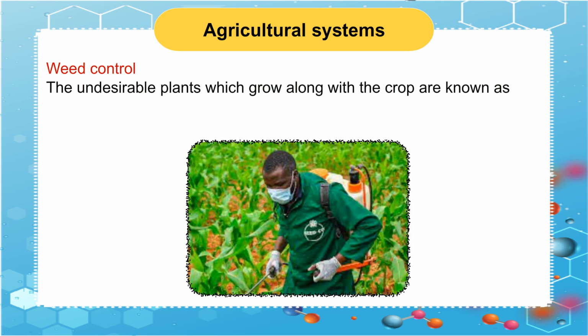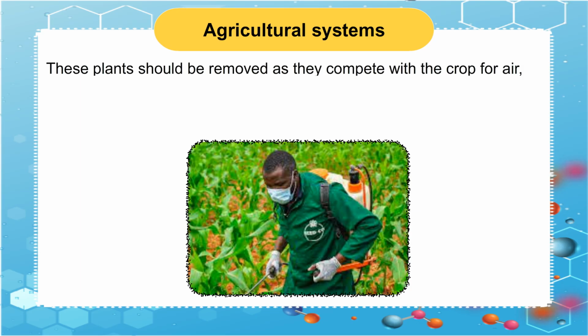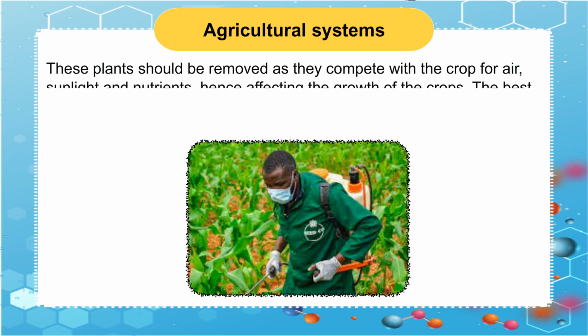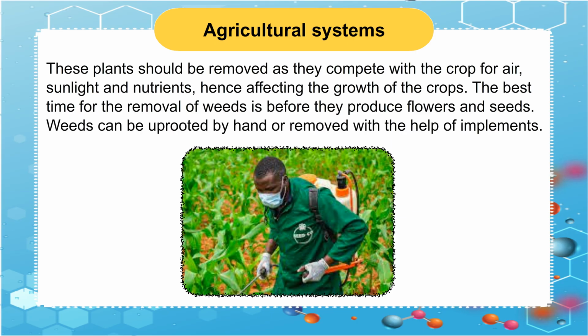Weed control. The undesirable plants which grow along with the crop are known as weeds. Amaranthus, wild oat, grass and bathua are examples of weeds. The removal of weeds is called weeding. These plants should be removed as they compete with the crop for air, sunlight and nutrients, hence affecting the growth of the crops. The best time for the removal of weeds is before they produce flowers and seeds.